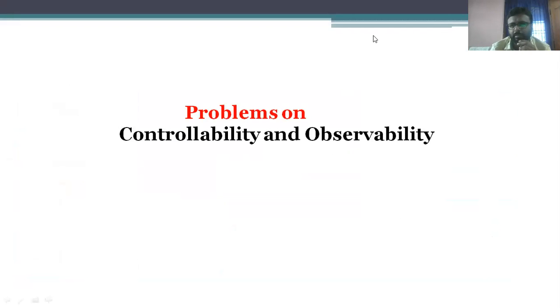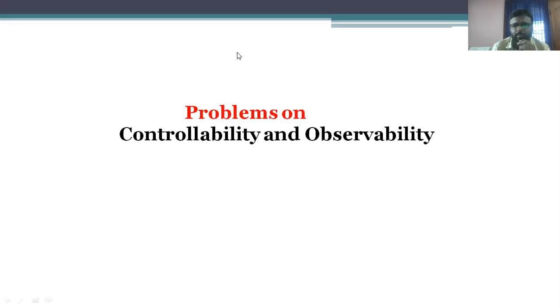What are the different kinds of problems we are having, and what are the different problems given in the university examinations? We will discuss some problems based upon controllability and observability. Why? Because these problems are very important and very simple for completing the solution part. So try to concentrate. By today's class we will complete Unit 3. In the next class we are going to start the fresh unit, that is Unit number 4.